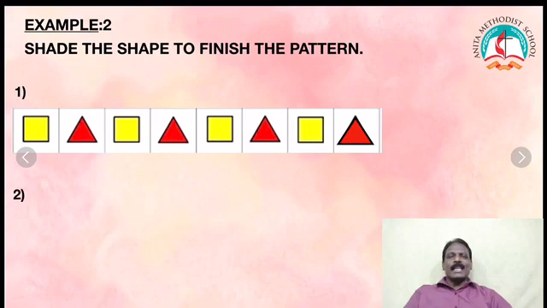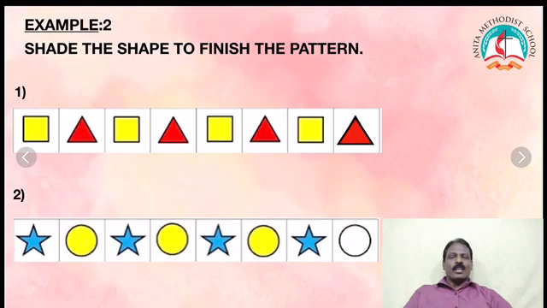Second example, see. Star and circle. Blue star, then yellow circle. Blue star, yellow circle. Blue star, yellow circle. Blue star. What next will come? Yellow circle. Okay.